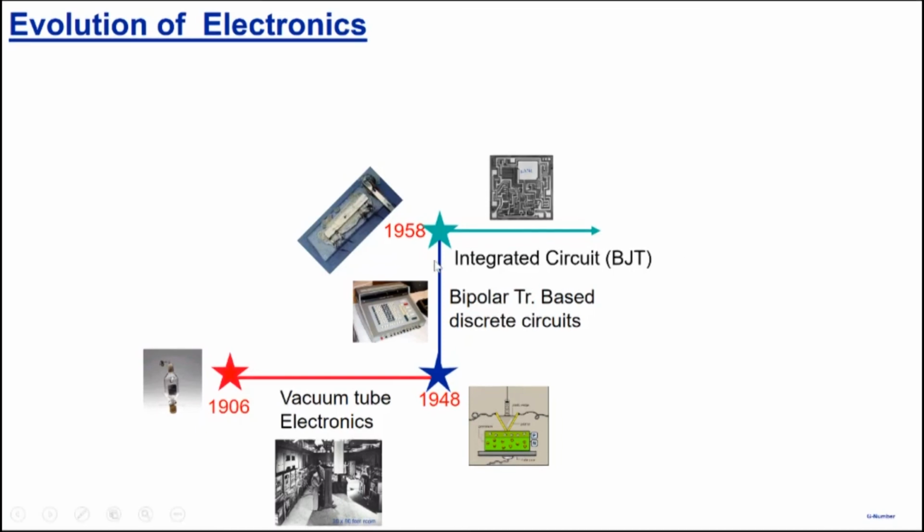Okay, so a new era of electronics started with bipolar integrated circuits. At about the same time as the invention of the IC, a new transistor was invented called the MOSFET, metal oxide semiconductor field effect transistor.